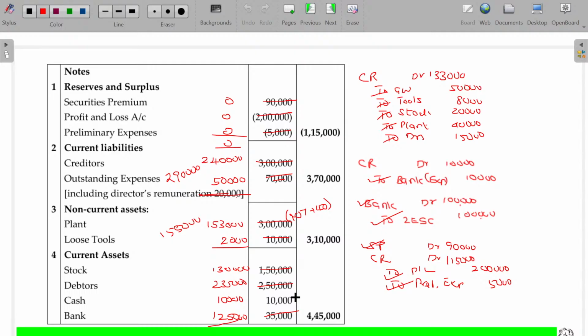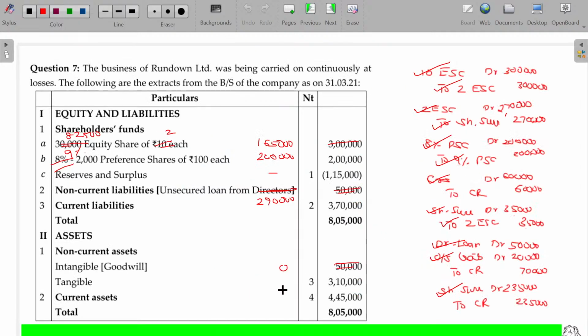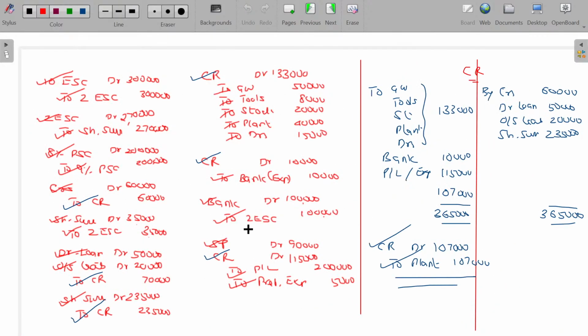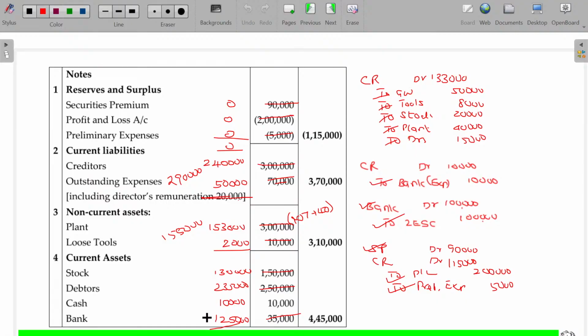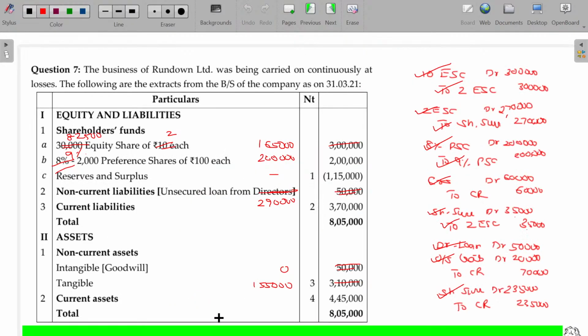And schedule number 3, 155. Come on, the last one. Yes, the total of the current assets, 5 lakhs. So schedule number 4, 5 lakhs. Find out the balance sheet total. I hope it is 6,55,000. Is it tallying? 6,55,000.